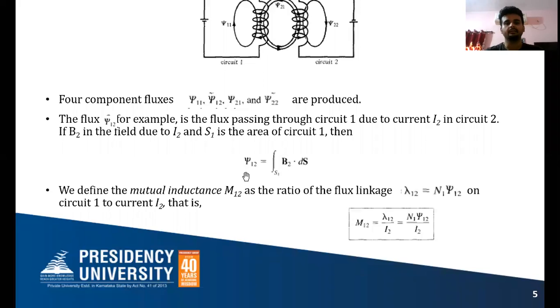So what is happening here? Because of a circuit placed adjacent to one circuit, some flux is mutually produced due to the current in the other circuit. This concept we call mutual inductance.